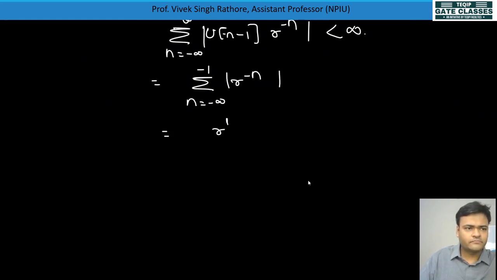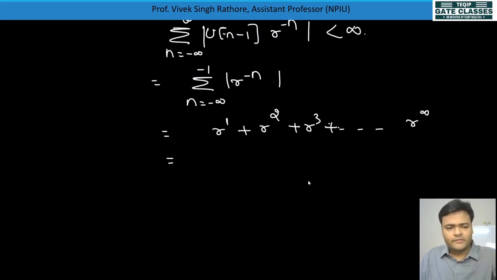I must take from minus infinity to minus 1, but I'm going in reverse order. Minus 1, then minus 2, minus 3 will also come, so r to the power 2 will come, and like this it will go on, up to r to the power infinity.